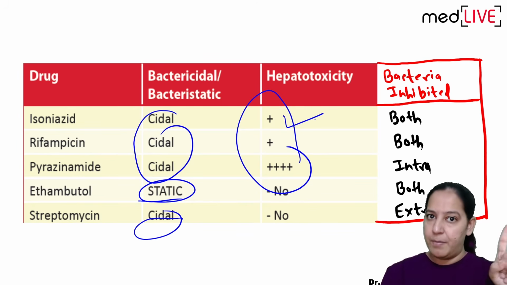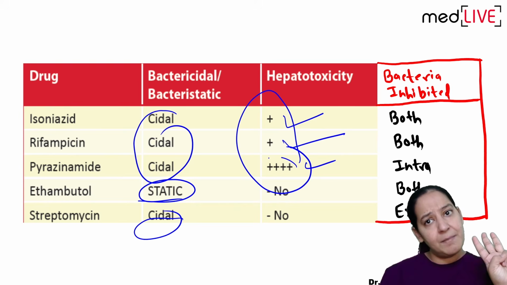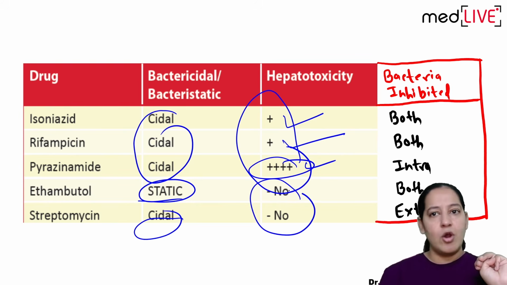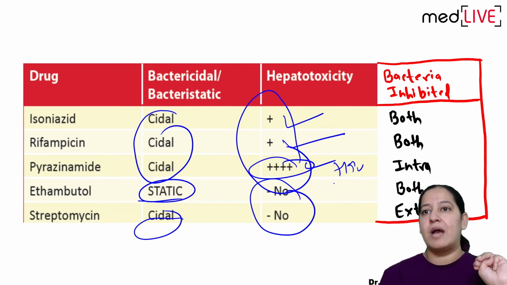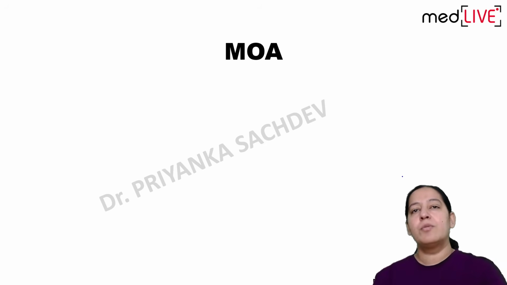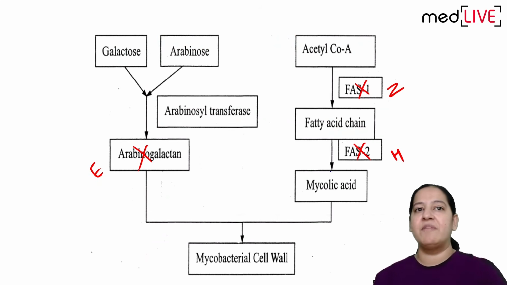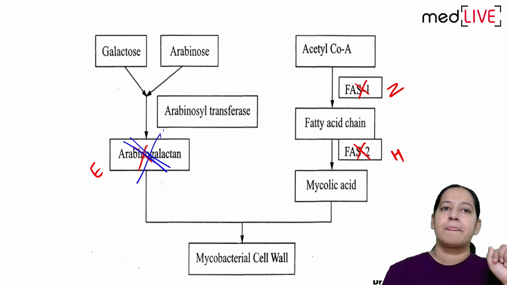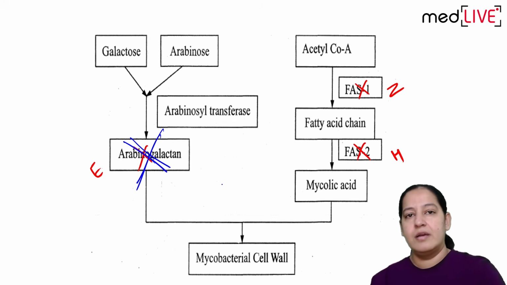Isoniazid 1 positive, rifampicin 2 positive, pyrazinamide is most hepatotoxic. The last two are not hepatotoxic, but the third and the fourth will cause hyperuricemia. And it will kill both intra plus extra. So mechanism of action. Who will tell me the mechanism of action? Ethambutol inhibits the arabinogalactan enzyme. So let me draw the same diagram.